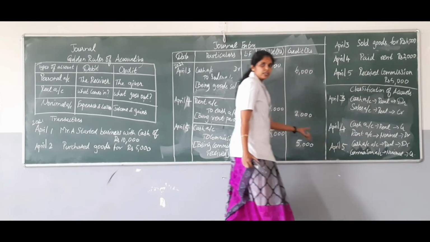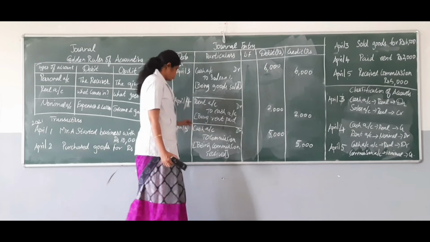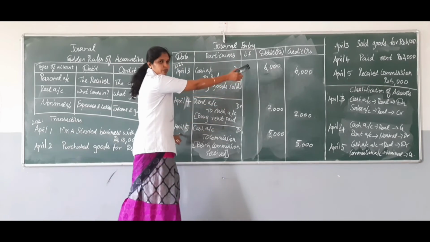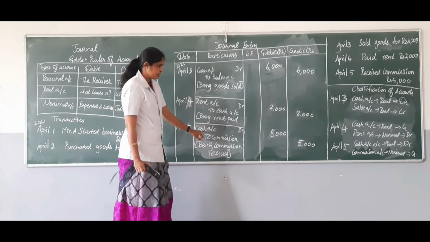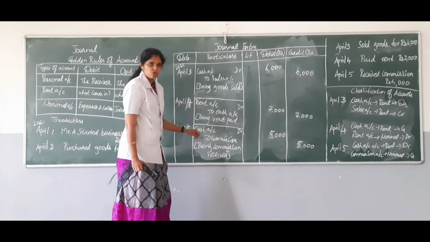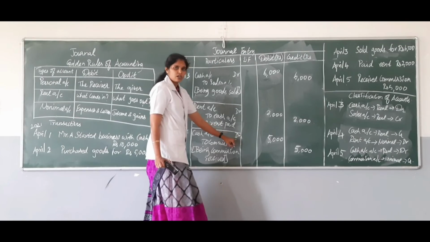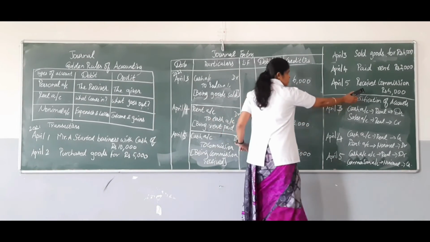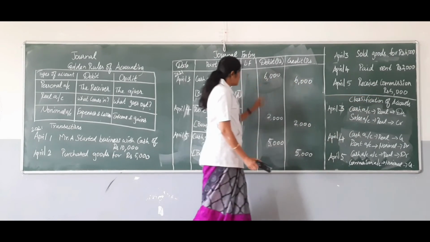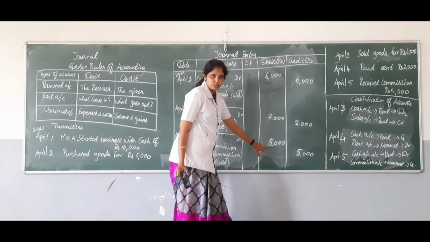Moving on to how to enter it into the journal entry, you have to record the date. The date is on 5th April, so April 5. First you have to identify which account is debited. Here cash account is debited, so cash account. At the end of the particular column you have to write it as BR, and the amount which we are receiving as commission is 5,000. Under debit column write the amount as 5,000.